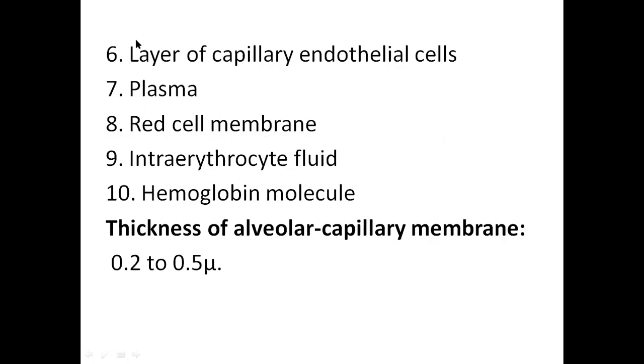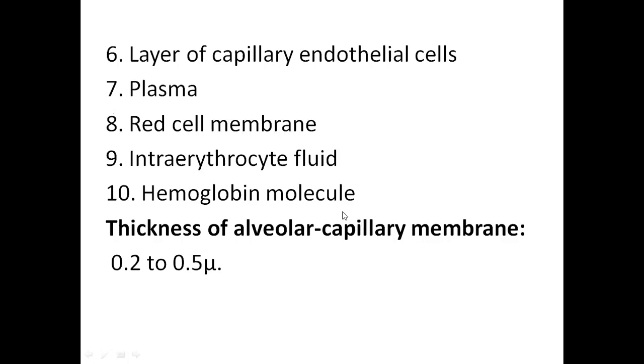Then the layer of capillary endothelial cells, which are again squamous cells. Then blood plasma. Then the RBC membrane. Then the intracellular fluid in the RBC, and hemoglobin.